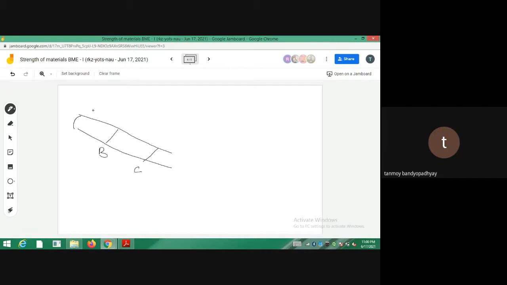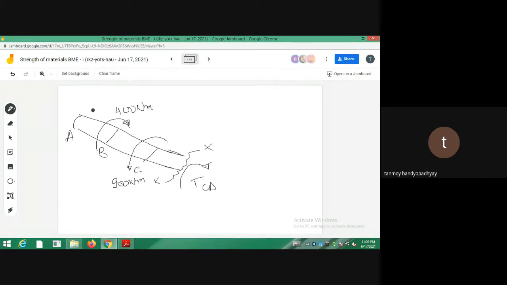So at the point B you are having a torque of say 400 Newton meter. At the point C you are having a torque on the opposite side now, so this is 900 Newton meter. Suppose I take a cross section somewhere between C and D. I take a cross section say XX, and on this cross section XX, let me have a torque of say TCD. This is the point A. Okay, so now you can understand the main problem.